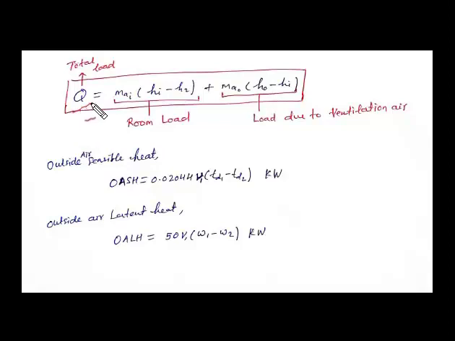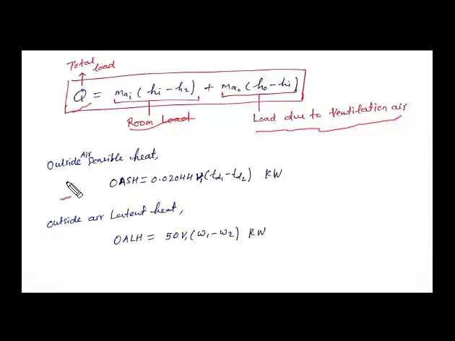Here Q is the total load. This is the sum of room load and load due to ventilation air. We can find the value of room load from this equation, m_a into (h_i minus h_2). This gives us the room load, plus here m_a outer into (h_outer minus h_i), this gives the load due to ventilation air. The values of h_i, h_2, h_o we will get from the psychrometric chart.